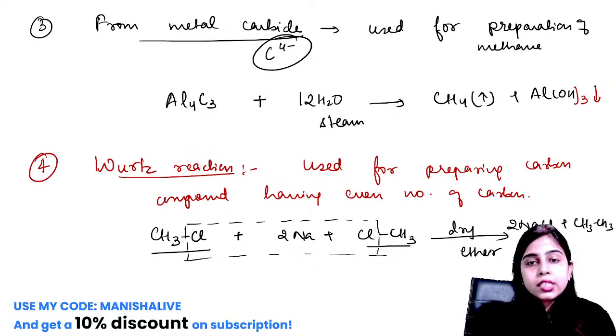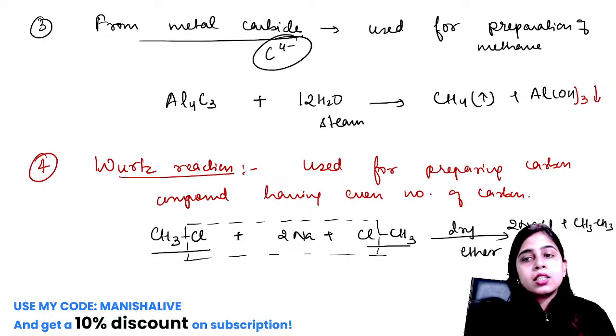So this is your Wood's reaction, specially used for preparing such hydrocarbons which have an even number of carbons. So it cannot be used for preparing your methane. Methane cannot be prepared from Wood's reaction because we always take 2 molecules of your alkyl halide, and methane contains only 1. That's why we need to take only an even number of carbon atoms.